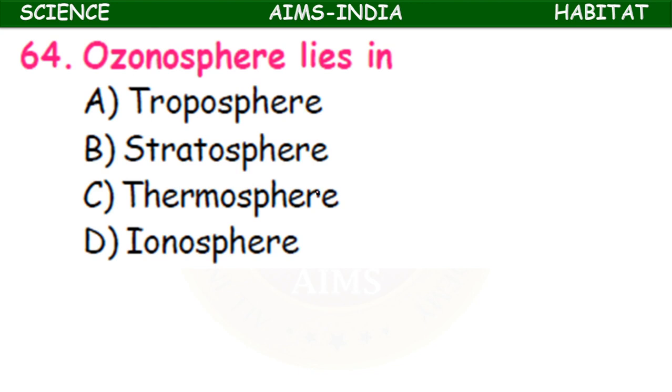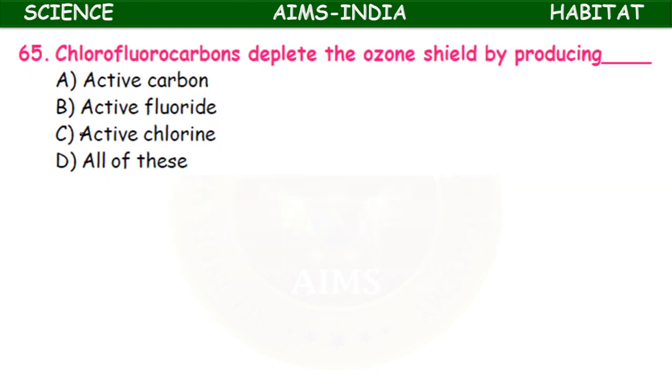Ozonosphere, or the ozone layer, lies in troposphere, stratosphere, thermosphere, ionosphere. These are the layers of atmosphere. In which layer does ozonosphere lie? Troposphere. Okay, A. The troposphere is the layer in which ozonosphere is present.